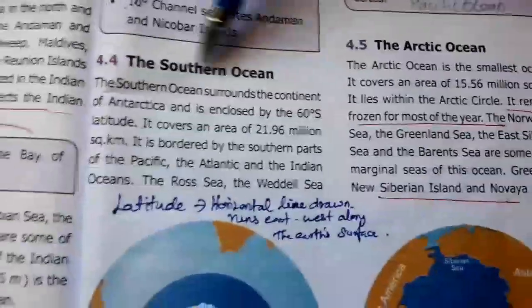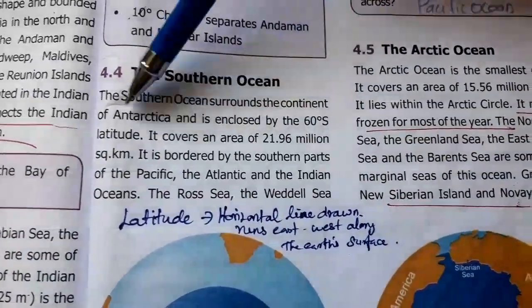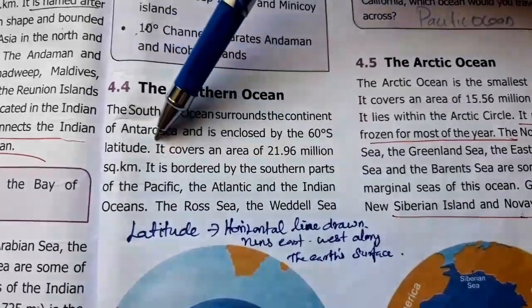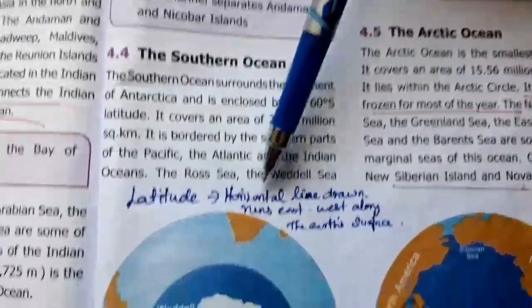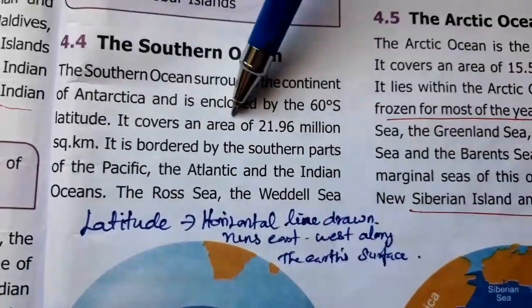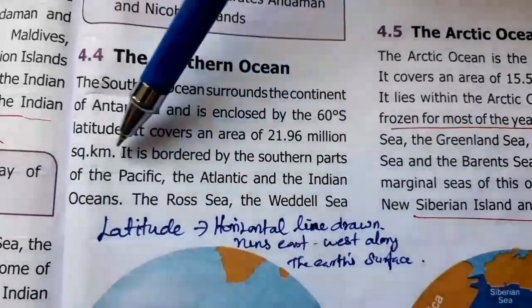Now let us see about the Southern Ocean. The Southern Ocean surrounds the continent of Antarctica and is surrounded by 60 degrees south latitude. What do you mean by latitude? It is a horizontal parallel line that runs east to west along the Earth's surface. It covers an area of 21.96 million square kilometers.